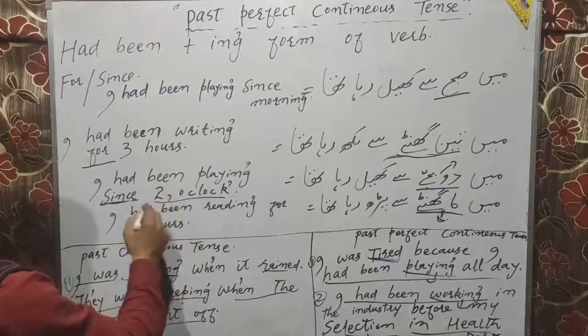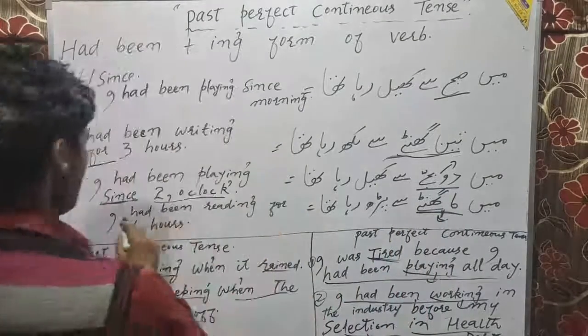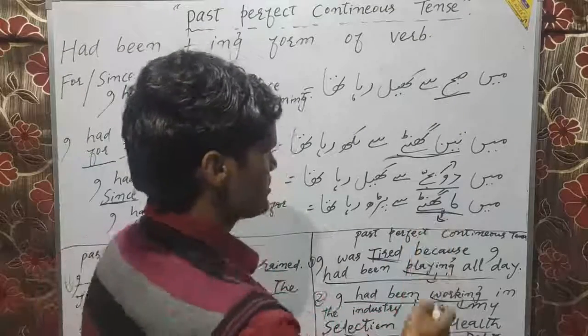I had been playing since 2 o'clock. मैं 6 घंटे से पढ़ रहा था. I had been reading for 6 hours because 6 घंटे.